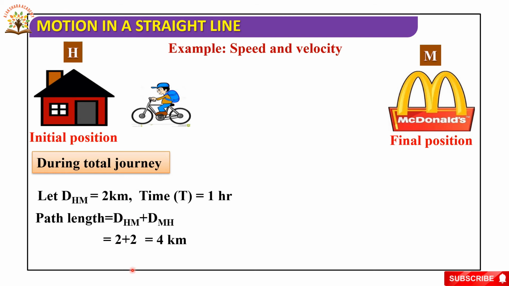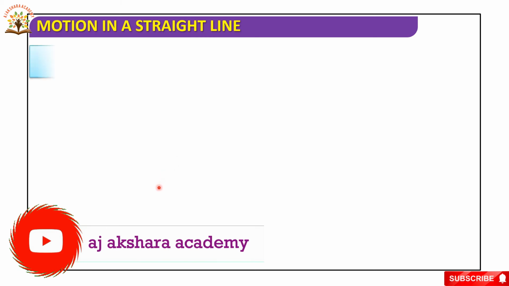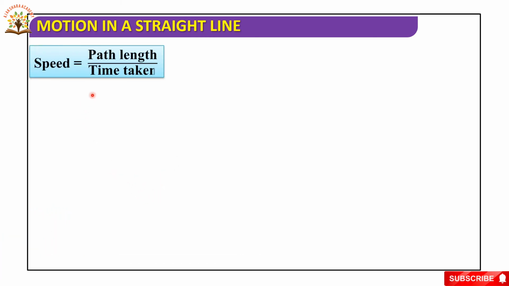4 kilometers. Now, displacement is equal to 0. Why? Because he reached the same point. The initial position and final position are the same. So in this situation, displacement is 0. Next, speed is equal to path length by time taken.